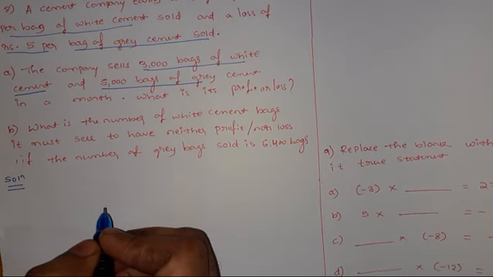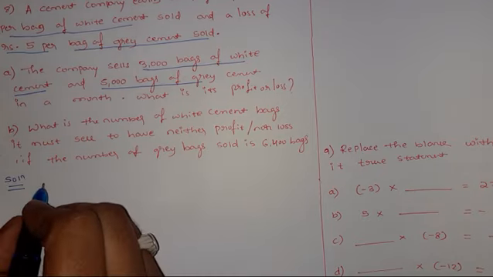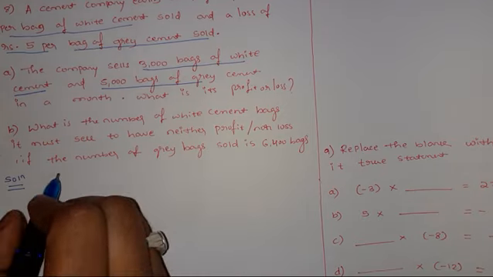Write solution. First we will write what is given in the question.